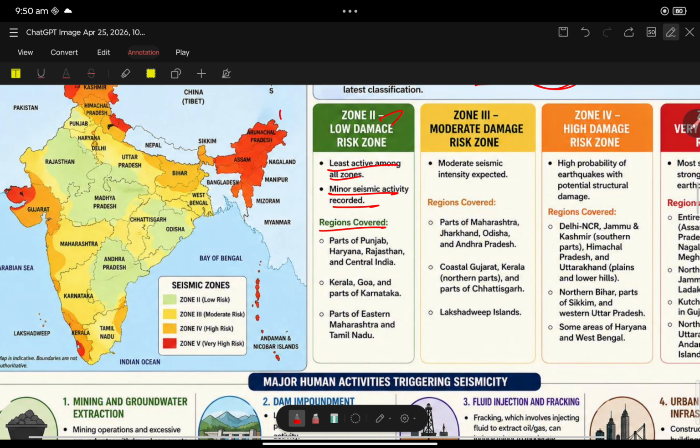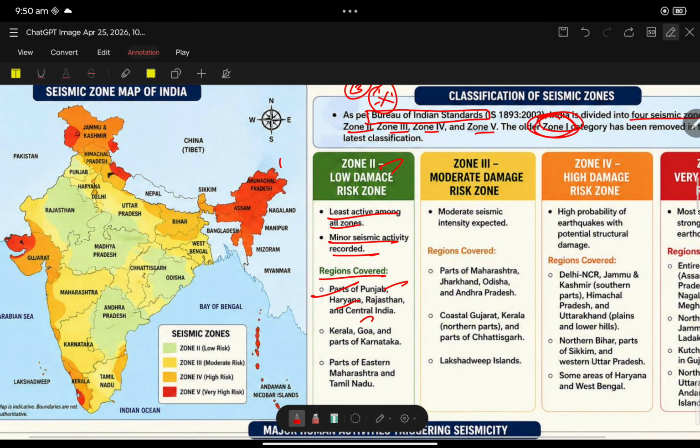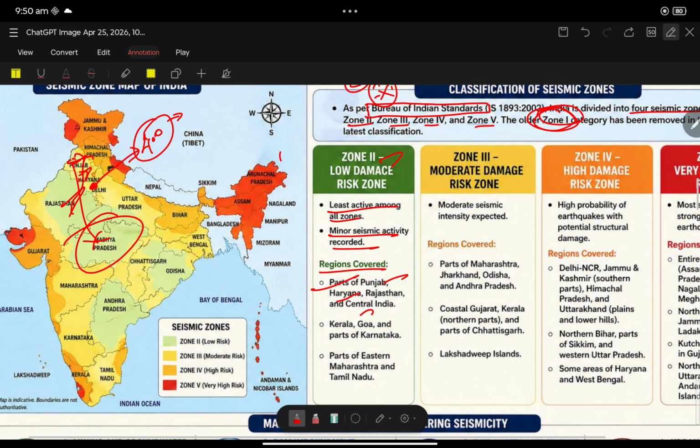Regional coverage: parts of Punjab, Haryana, Rajasthan, and Central India. See, this is zone 2. Punjab, Haryana. See, Delhi is here, but Punjab, Haryana, Rajasthan. Delhi experienced a 4.0 magnitude earthquake this year. But Punjab, Haryana, Rajasthan, and the central part of India come under zone 2.